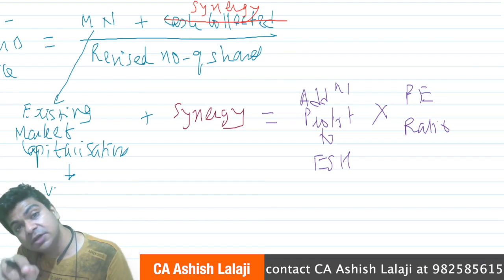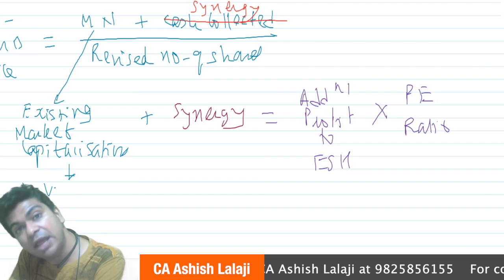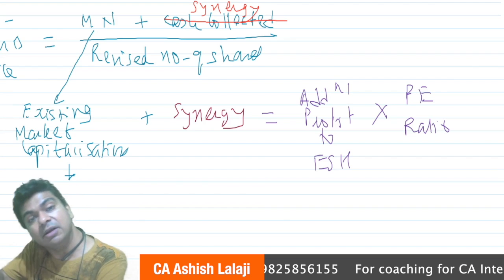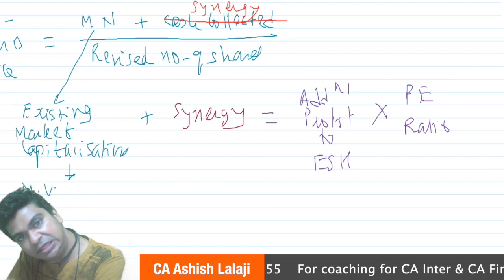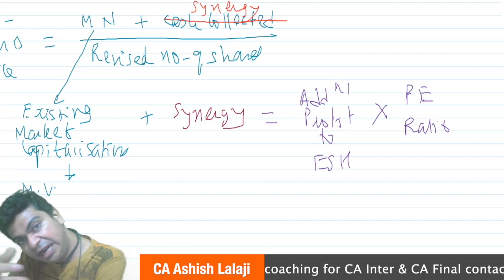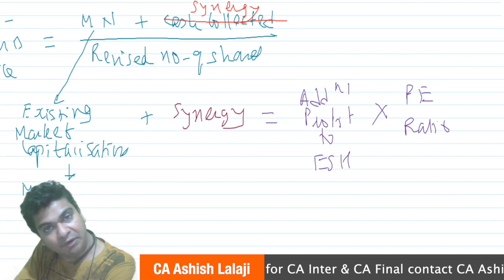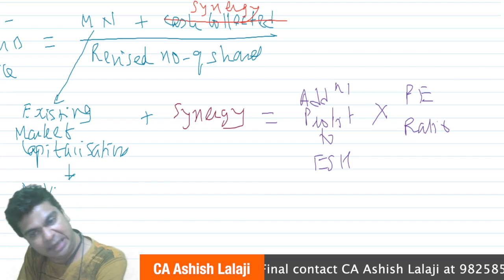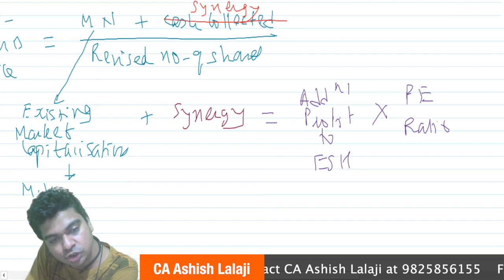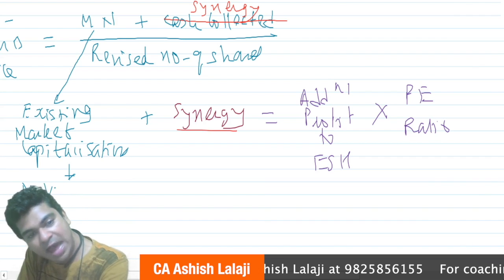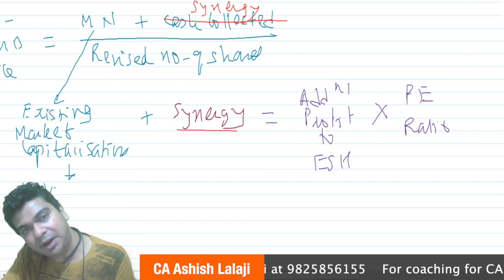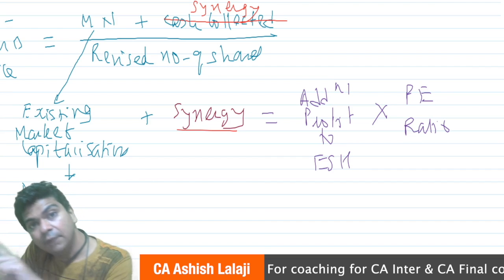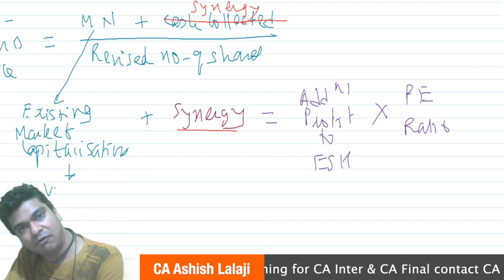When will you use synergy in this formula? If they have given you any profit details, say the cash collected will be invested in a project that will generate so and so amount of profit, and it will be valued at so and so PE, the price earnings multiple given, then take that additional profit and multiply it by the PE ratio. That will give you the synergy, the expected rise in the company's value. Add to that the existing market value and divide that by the number of shares expected after the rights. This also will give you the ex-rights price.